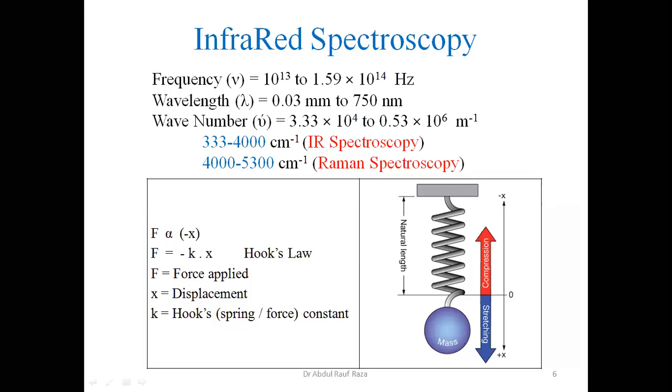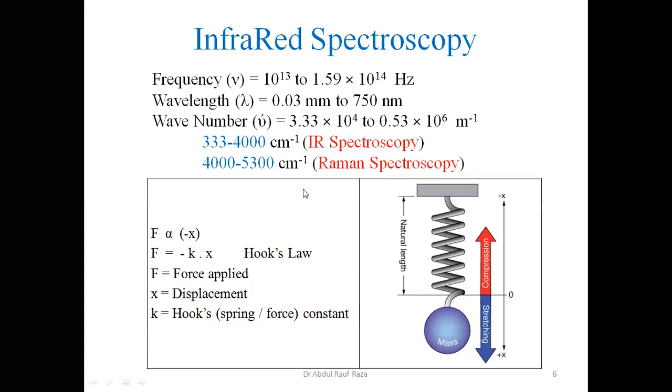This spectroscopy where overtones are studied is commonly called Raman spectroscopy. Raman is the name of a scientist who first studied the overtones in vibrational energy levels. So this spectroscopic method is given the name Raman spectroscopy, after him. Otherwise, you shall not find a spectroscopic method given the specific name of a scientist. This is very unique.